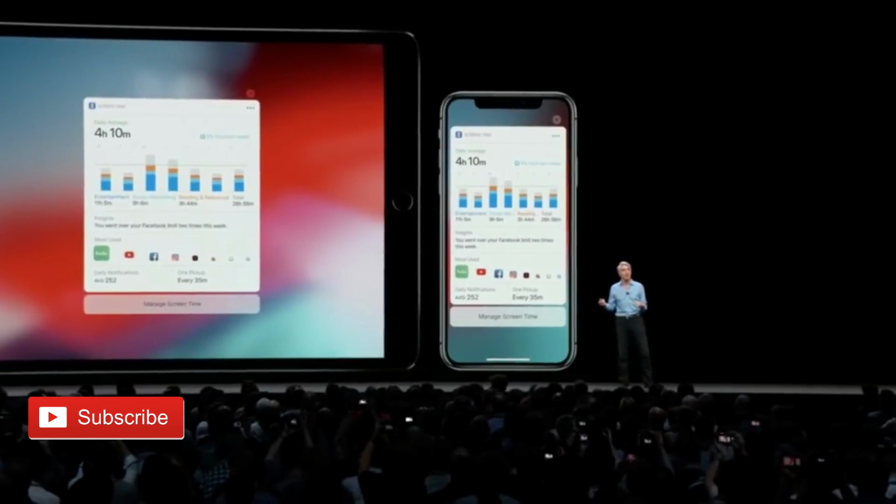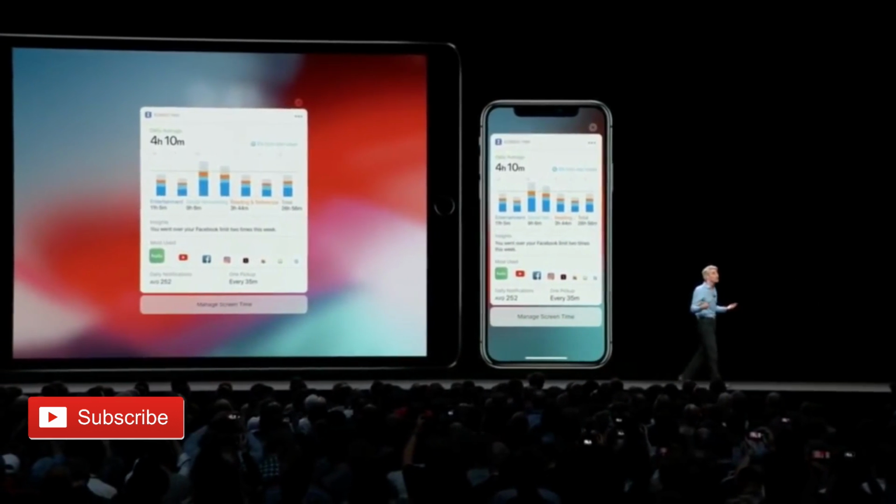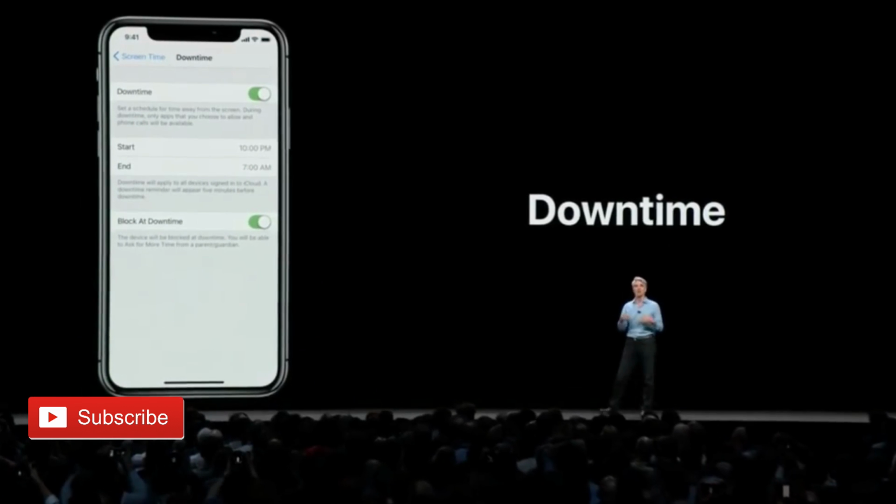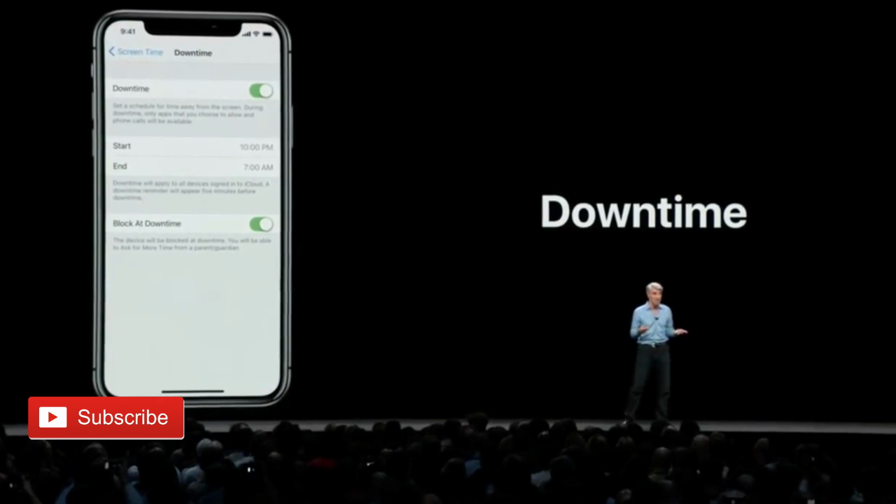Kids will also receive their own activity report, and parents will get a report of their own on their device. Parents can allow specific apps to run all the time, like the phone app, and limit access to apps and websites the parents deem appropriate.